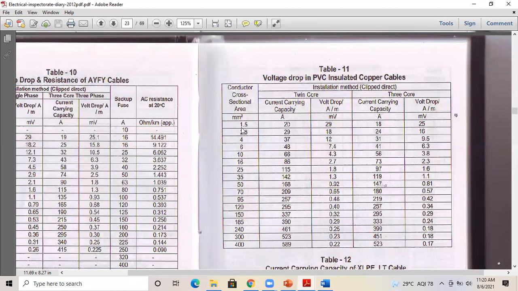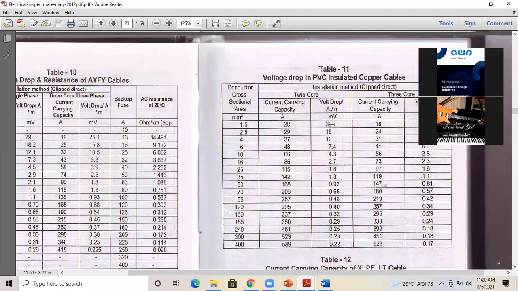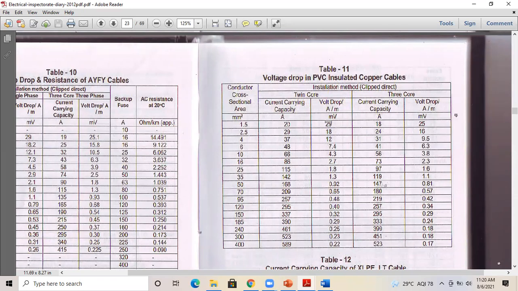So the 1.5 mm square wire has 29 millivolt. Okay, 29 millivolt. So current is 10 ampere, length is 100 meter. Can anybody do the voltage drop calculation for this particular 1.5 mm square wire?